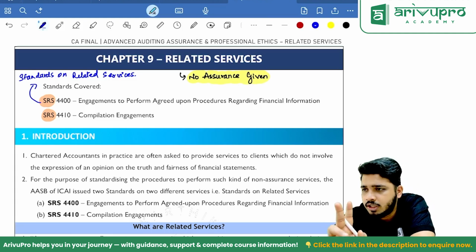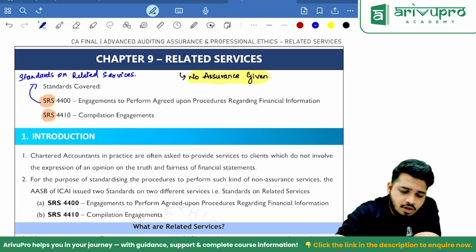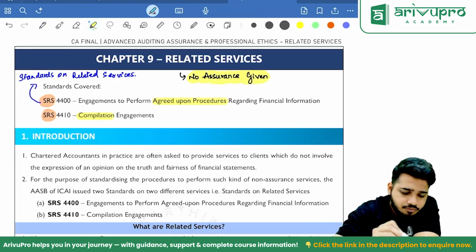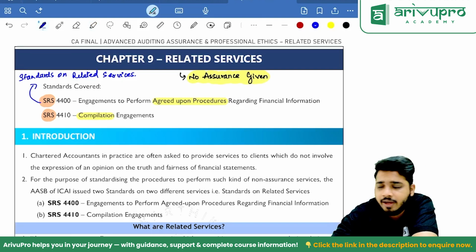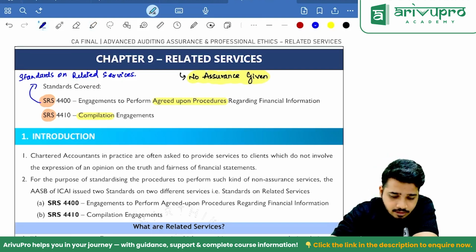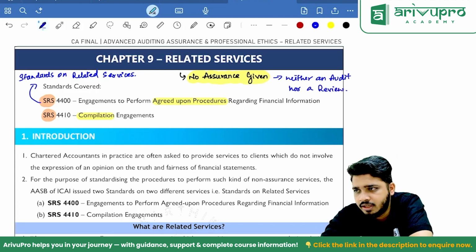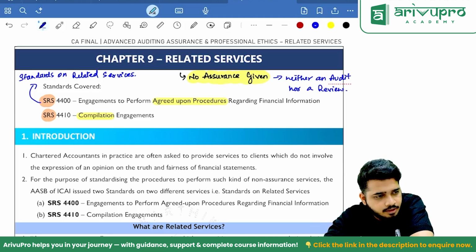There are only 2 things we'll be discussing here. One is called agreed upon procedures, and one is called compilation. Now in both cases, you know why we are not giving assurance? Because this is neither an audit nor a review.